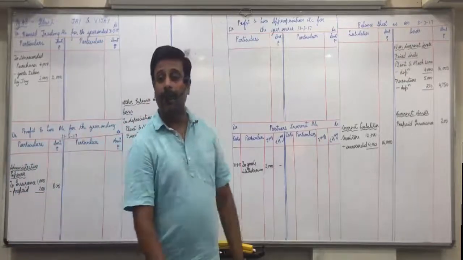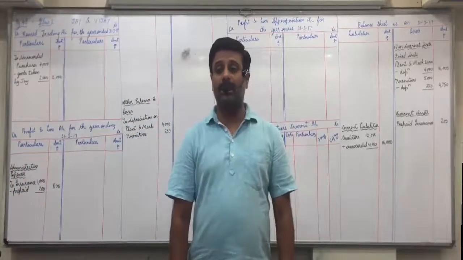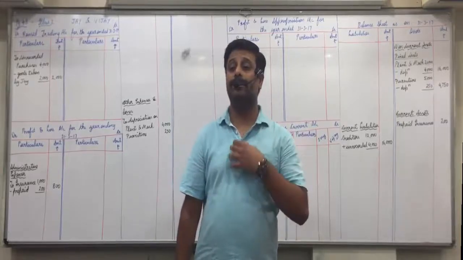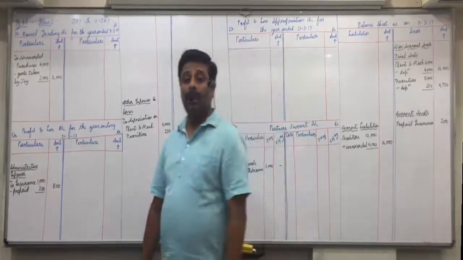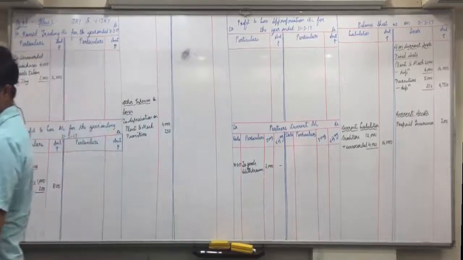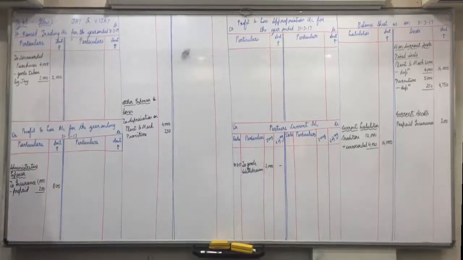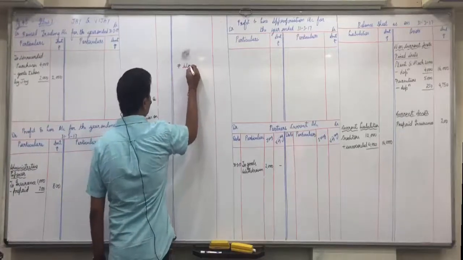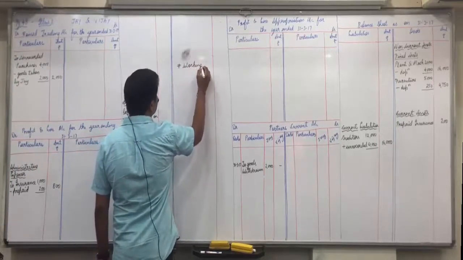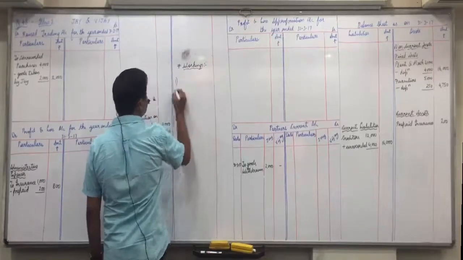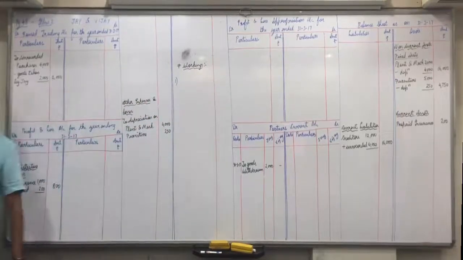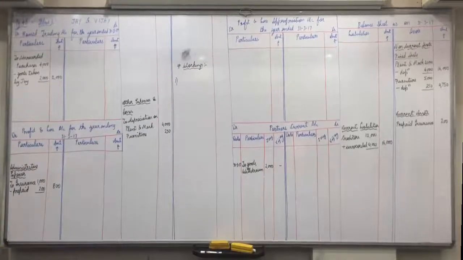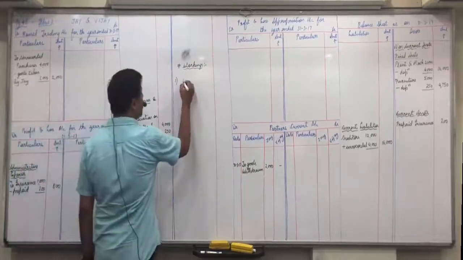Raise your hand. Normally when we provide discount reserve, what is the journal entry? Normally when we provide for discount reserve, what journal entry did I give you for bad debt reserve and discount reserve? Harshita? P&L account debit to discount reserve. Correct. We identify everyone, P&L account debit to discount reserve. But here they say there is no need of discount reserve. When we provide for discount reserve, the entry is P&L to discount reserve. If they say there is no need of discount reserve, then what entry will you pass?